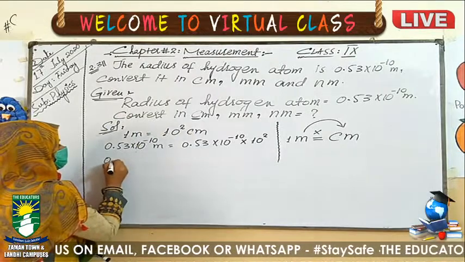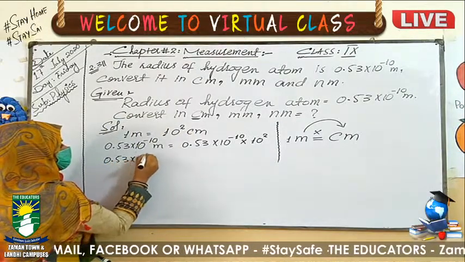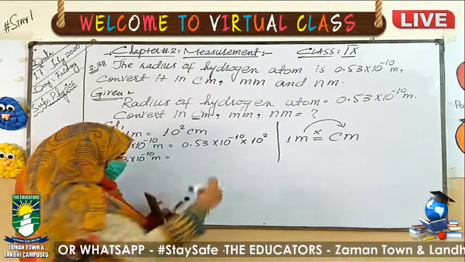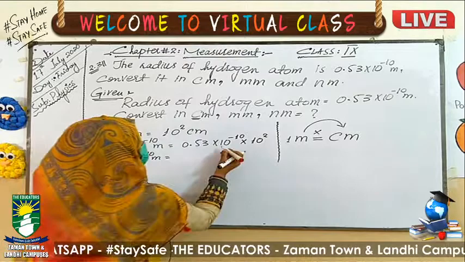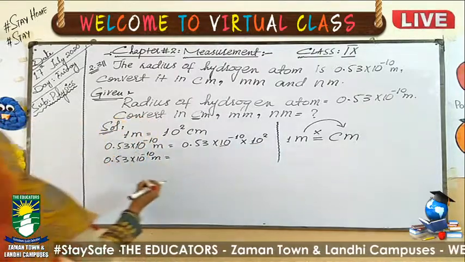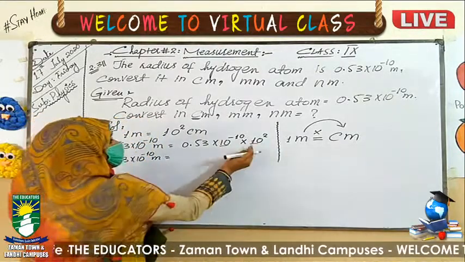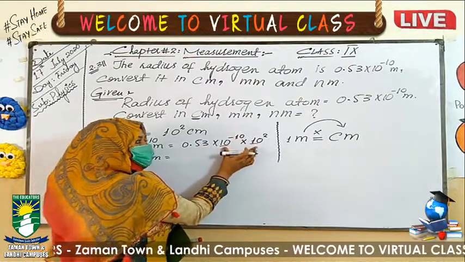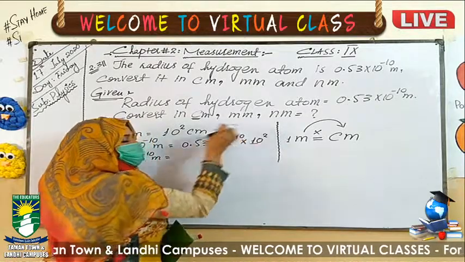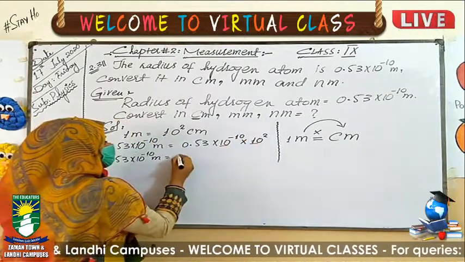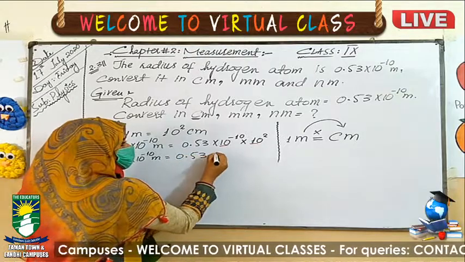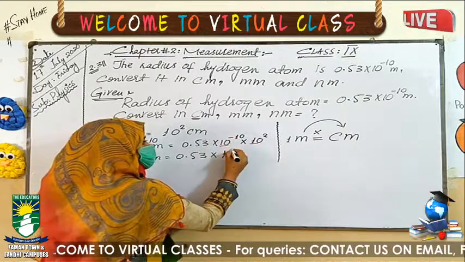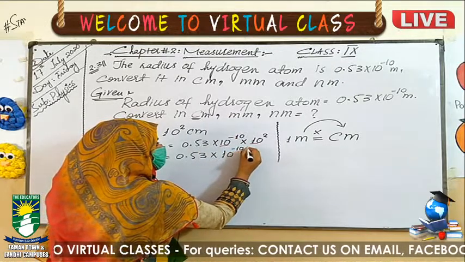Now 0.53 exponent minus 10 meter will be equal to, if we see, 10 exponent minus 10 and 10 exponent 2 both have the same base and different powers. When the bases are the same, the powers are summed together. The 0.53 will remain the same. We write 10 once, then the powers are summed: minus 10 plus 2.